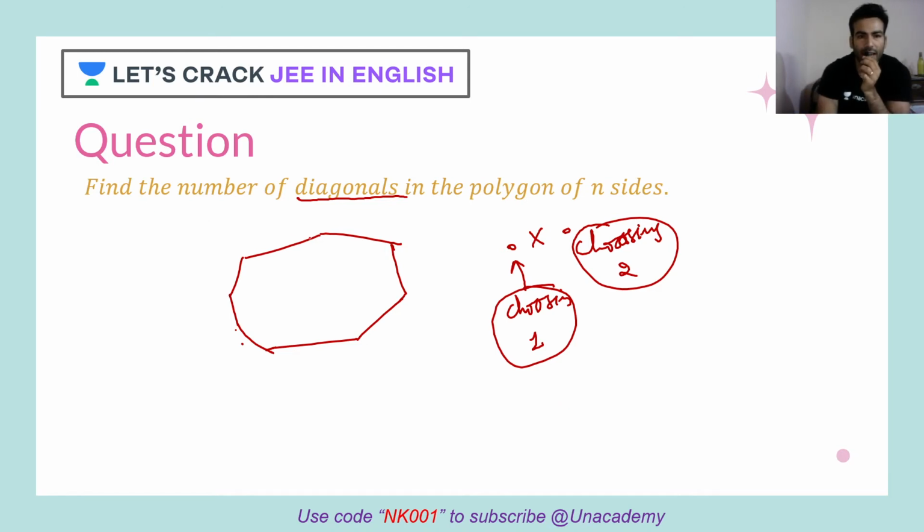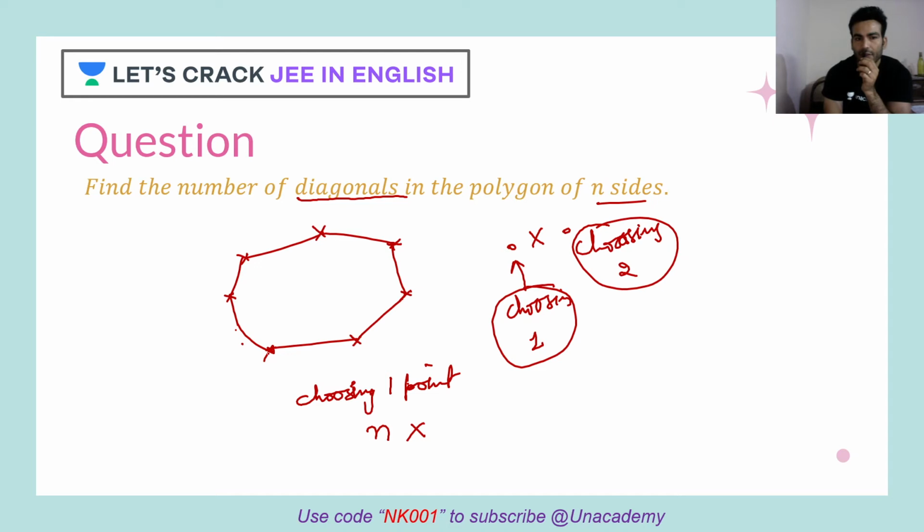So out of these n points, because n sides are there, so that means n vertices are also there. So if I go and choose the first point, now tell me how many options are there for me? Tell me how many options are there for me? Obviously n options are there. So choosing one point, how many options? n options, into. Now I have to form what diagonal.